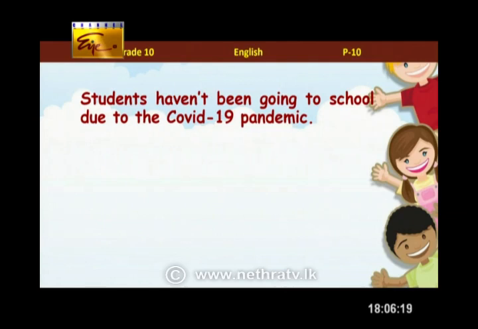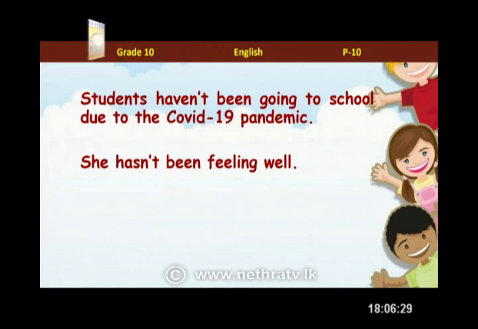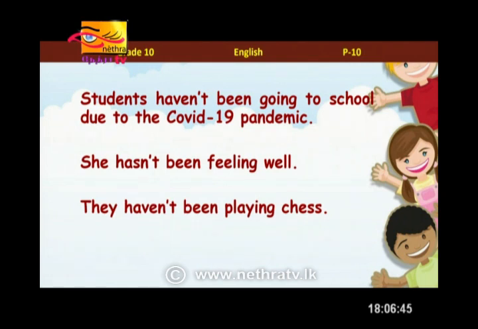So students haven't been going to school due to the COVID-19 pandemic. You are still not going to school. Yes, but it started in the past. But still you are having the lessons on Guru Gedara and school. And then the next sentence. She hasn't been feeling well. So she was sick, right? And she's still sick. Yes, that's why we use present perfect continuous. She hasn't been feeling well. That means she's sick. Next sentence. They haven't been playing chess. So all these sentences are in negative form in present perfect continuous.